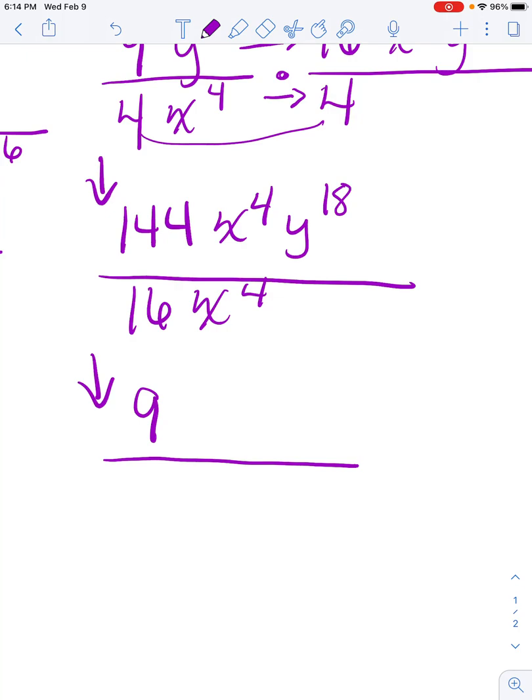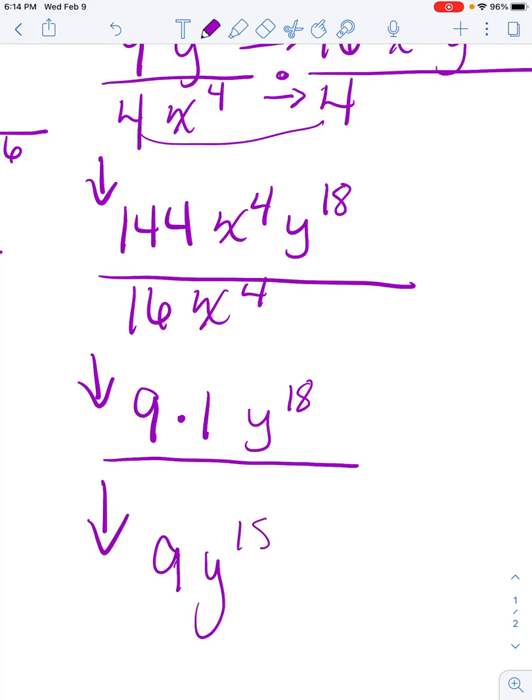So 4 minus 4 is 0, which is 1. Then I have y to the 18. And so 9 times 1 is just 9, y to the 18.